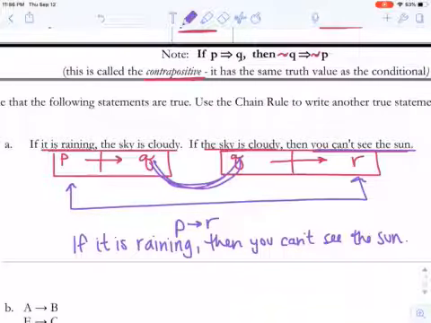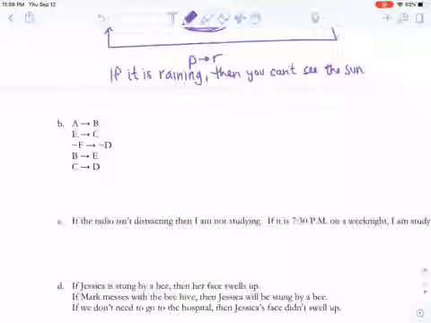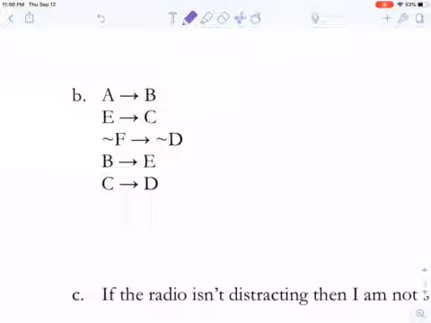You'll see some questions with sentences that you can read, but then you're going to see some examples where we're just giving you the letters of the statements. That's what we're seeing here in letter B. What I do first, with the law of syllogism, it's all about matching, right? Everyone should have a pair, like when you're lining up the dominoes.